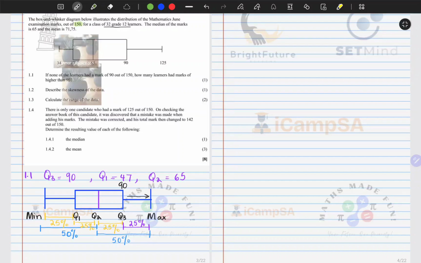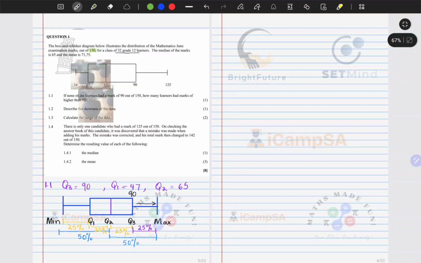We just need to take 25% of 32, because only 25% of the population is above 90. So we're going to do 25% multiplied by 32.